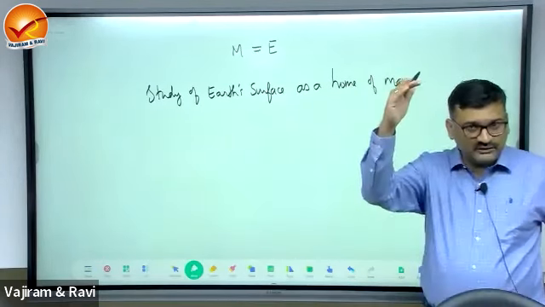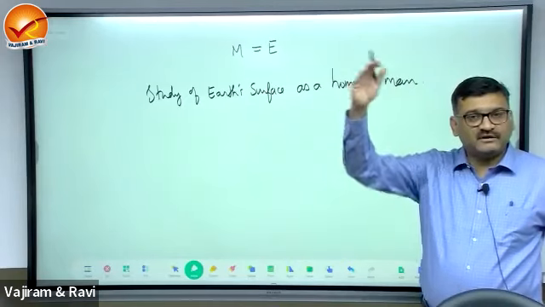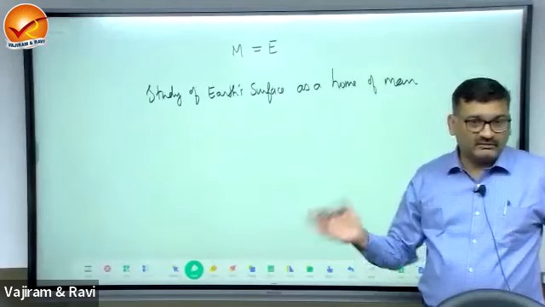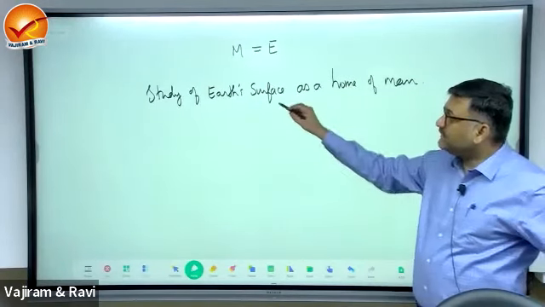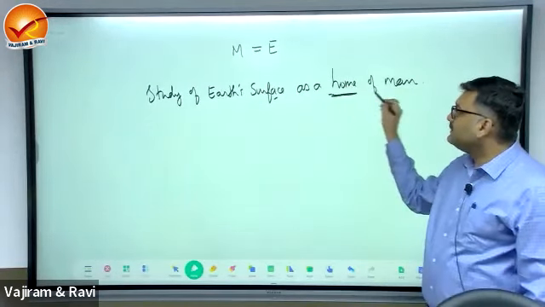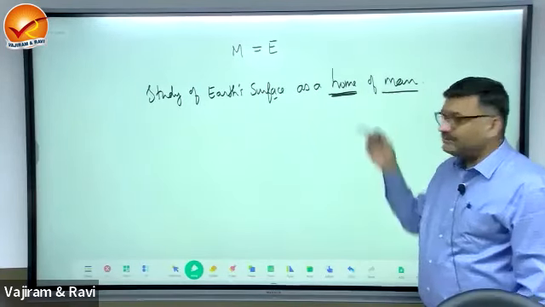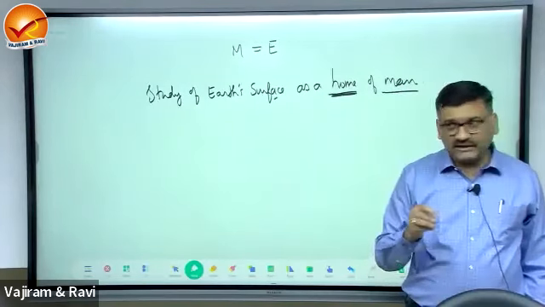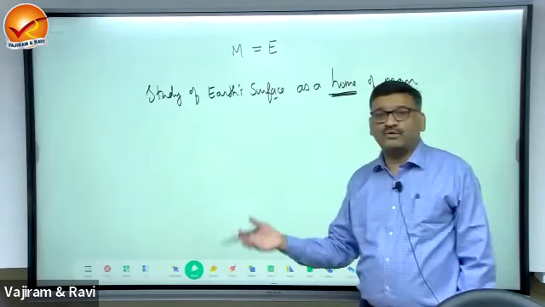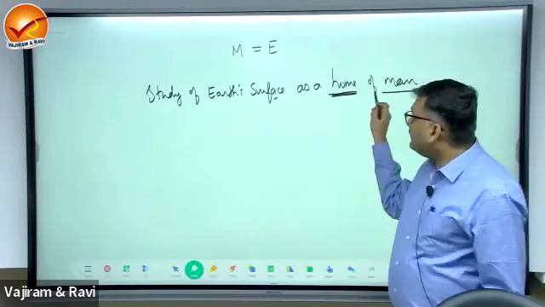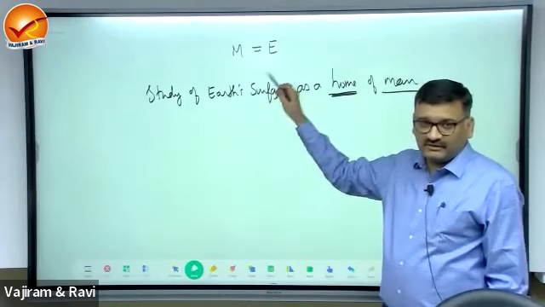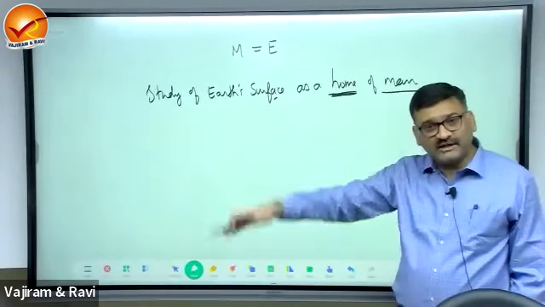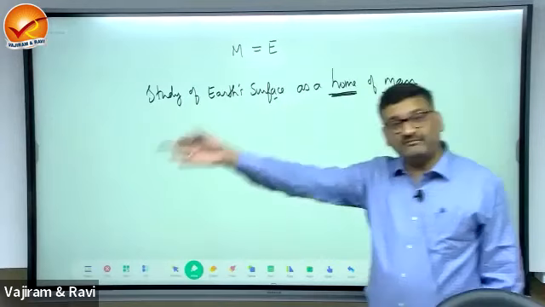So how is the definition changing? First study of Earth, then study of Earth's surface, then study of relation between man and environment, surface of the Earth and environment. Now we are saying study of Earth's surface as a home of man. Now what will happen if you add this word home to the identity of man? Yes, study of Earth's surface as a home of man means man is treating the surface of the earth as his home.